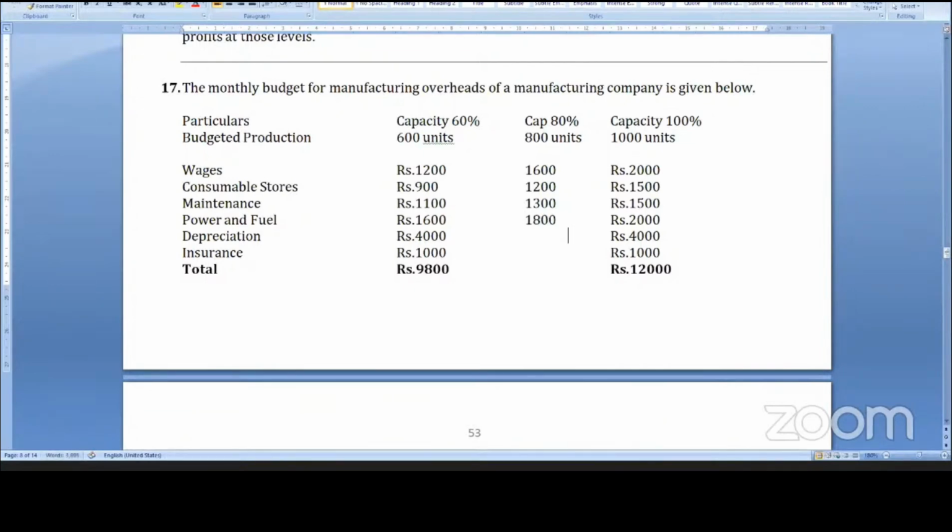And depreciation is fixed cost, and insurance is fixed cost. So the total is 1600 plus 1200 plus 1300 plus 1800 plus 5000. 10,900 is the total. That's all, students.